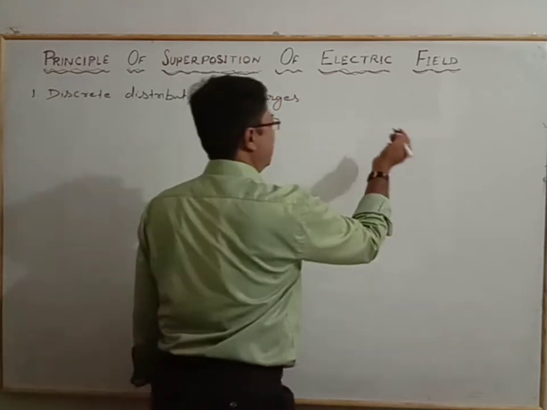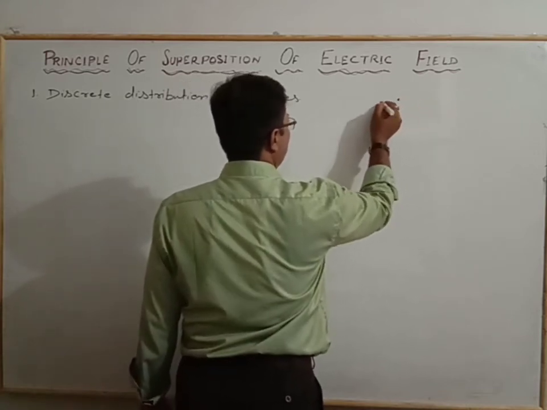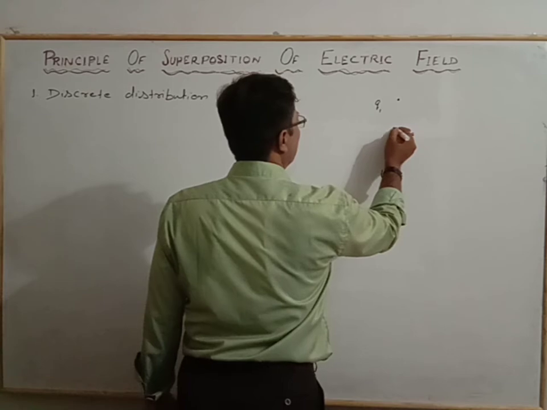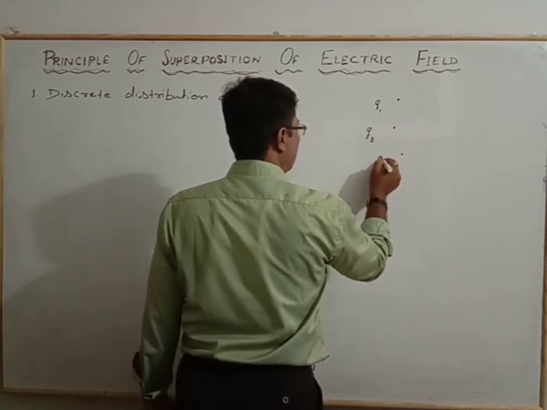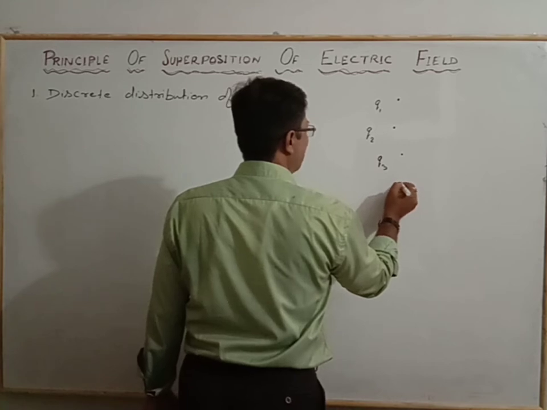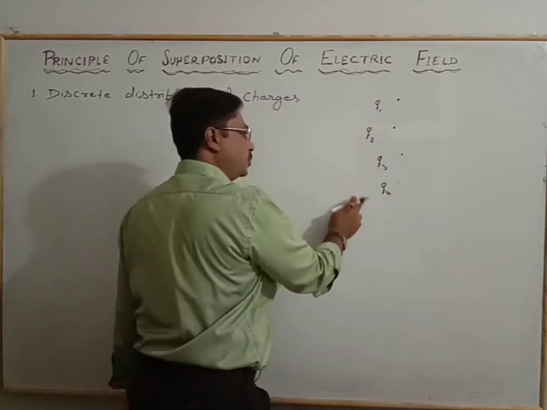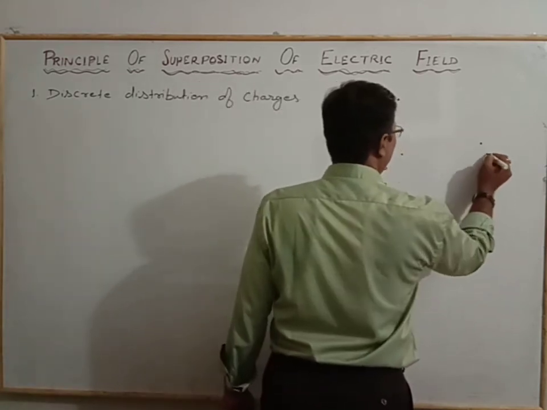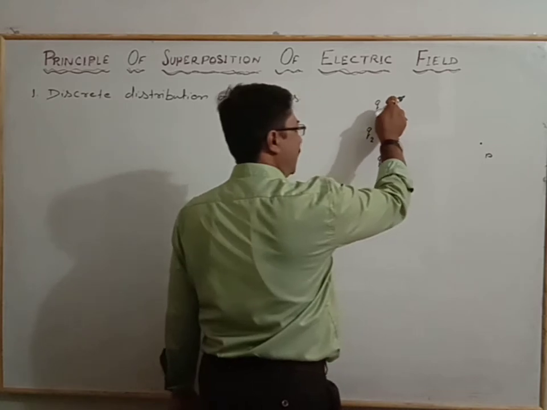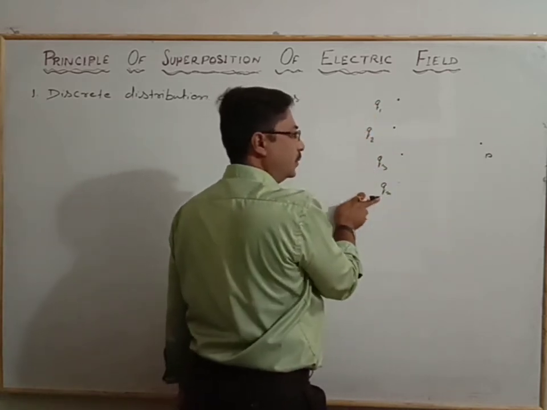Now see the discrete arrangement of the charges. Let's suppose here is Q1, another one is Q2, here is Q3, and somewhere is Qn, meaning the charges up to the nth term. Now at any point P, we will observe the electric field due to the charges Q1, Q2, Q3, Qn.